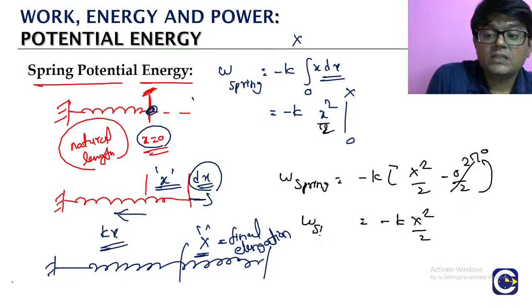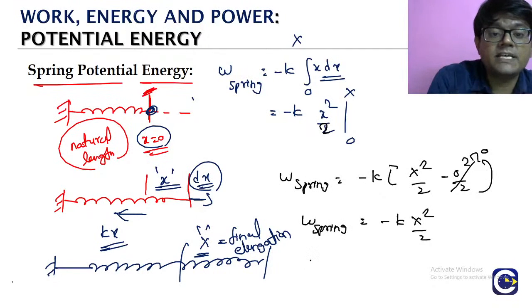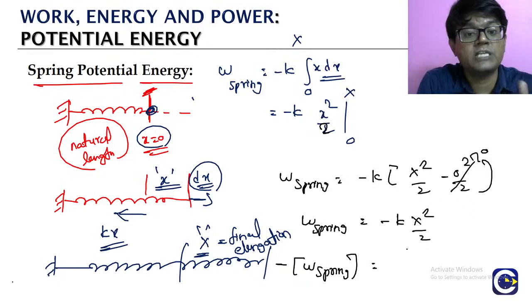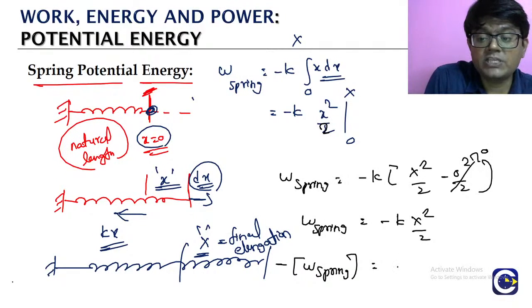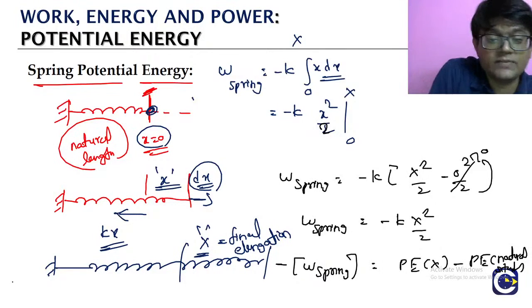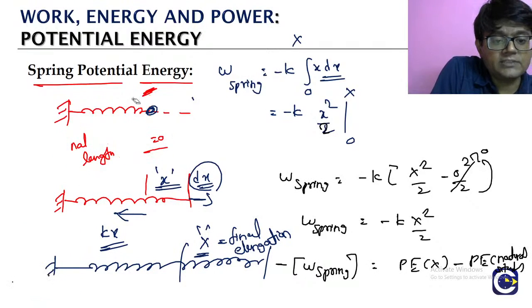This is the work done by the spring force. Remember how the potential energy definition comes: negative of work done by the spring force will be equal to change in potential energy. Change in potential energy means final potential energy, the potential energy when there is elongation x, minus the initial potential energy, which is the natural state of the spring. So this is the relation.